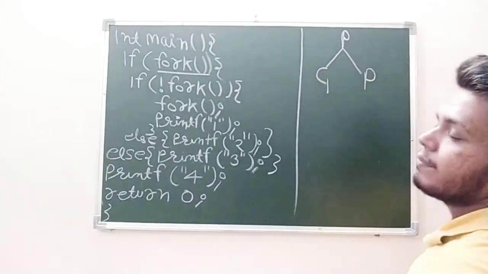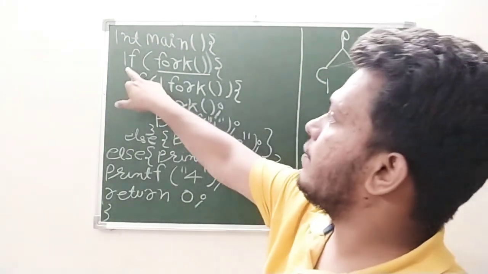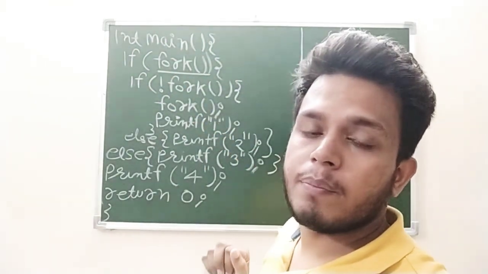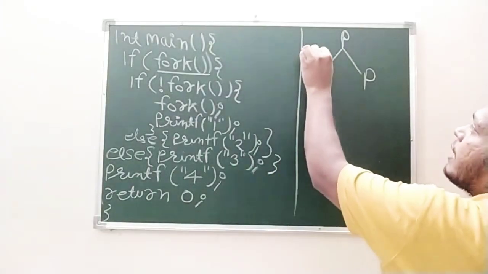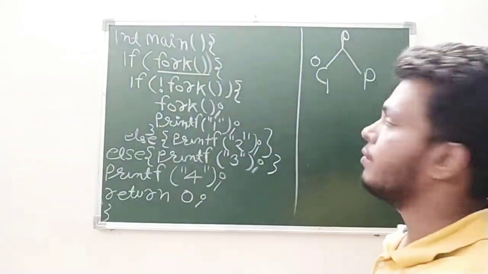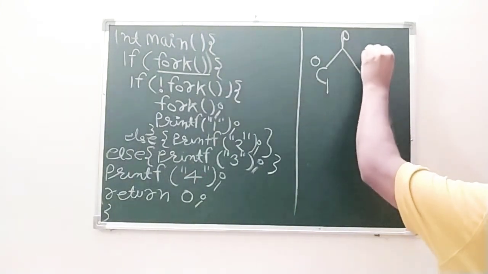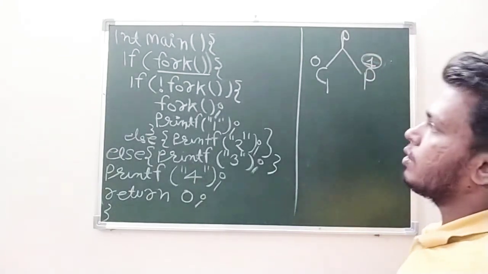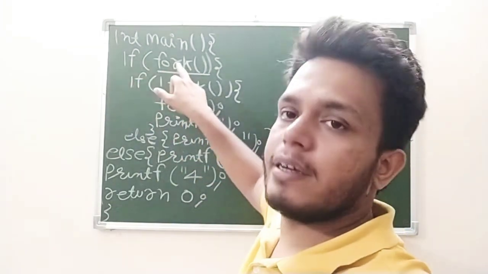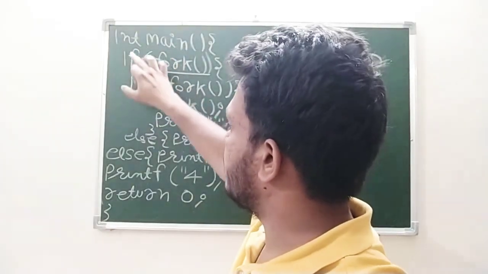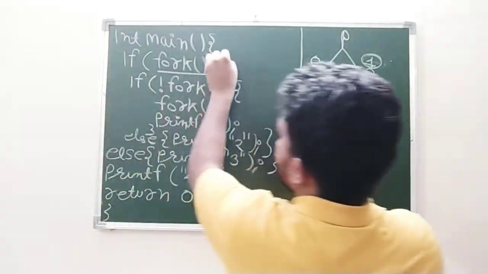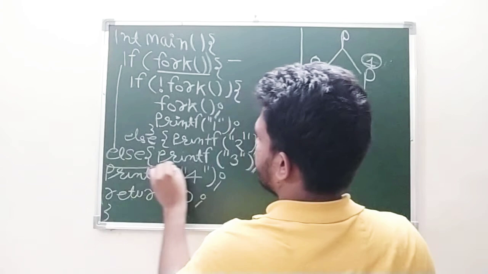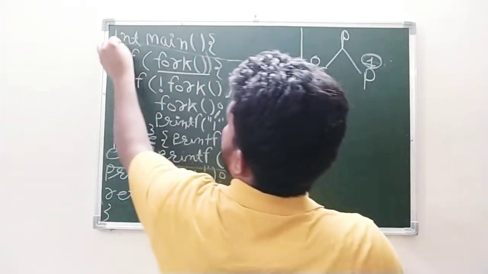This will be fine, clear? What will the child process give you? It will give you a 0, and the parent always gives you a positive value, or you can say 1. In the case of the child, we are not going to execute this part, this is the else.